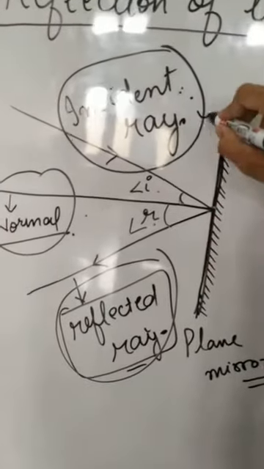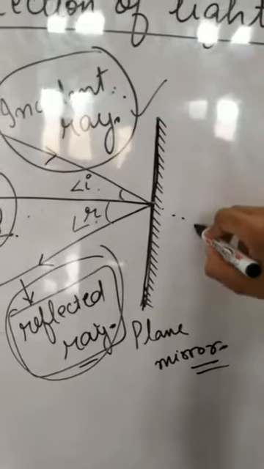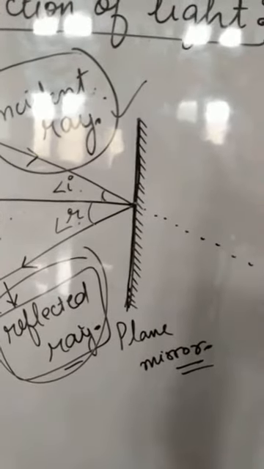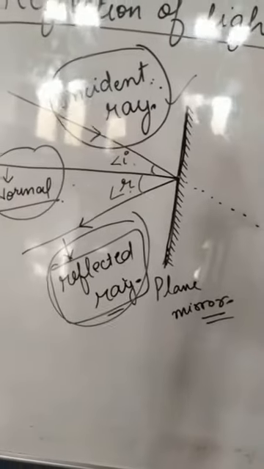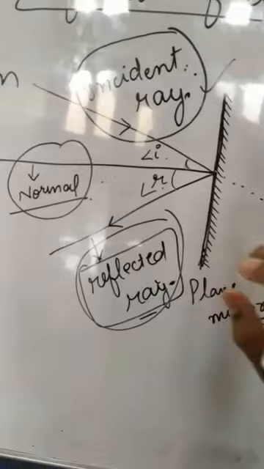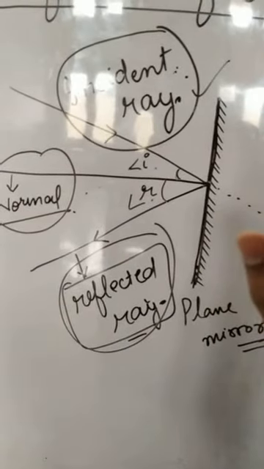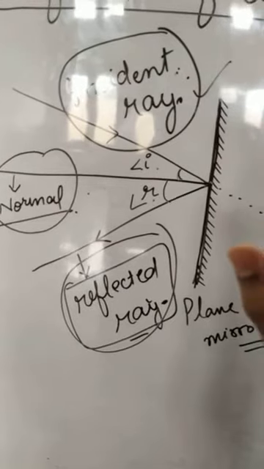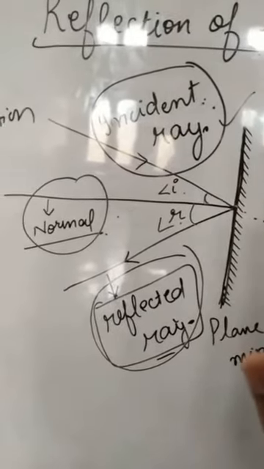This is the same plane, and if it goes to another plane, this is another plane. So the law says that the incident ray, normal and reflected ray all lie in the same plane.